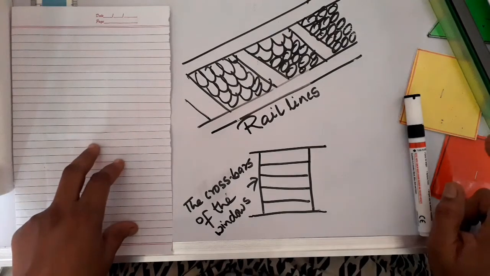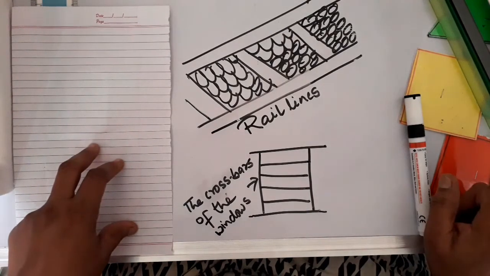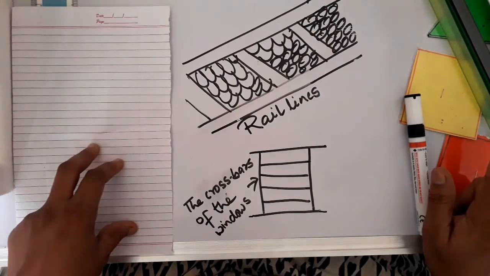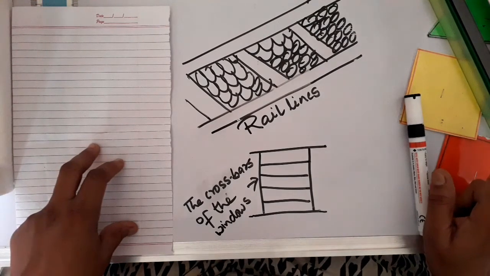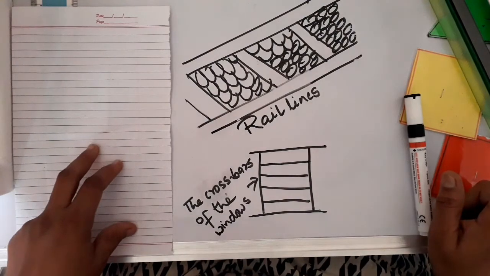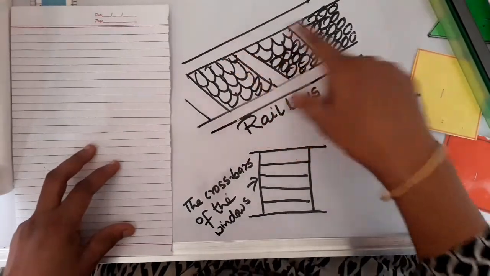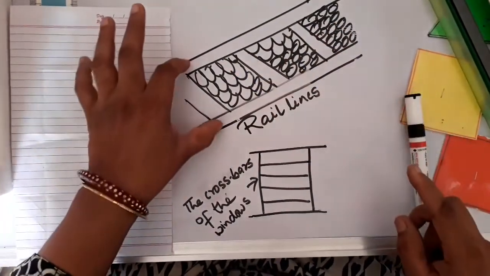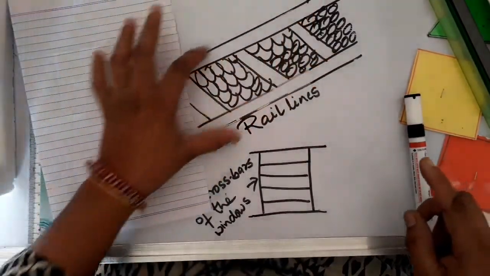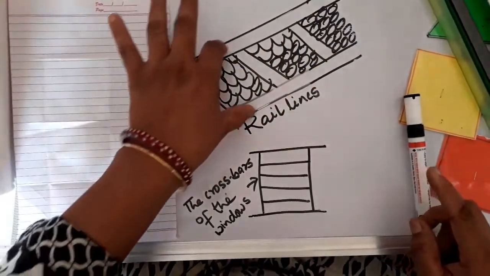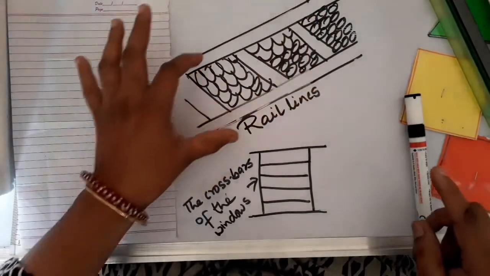So what is the definition of parallel lines? Two or more lines are said to be parallel if they do not intersect each other even on extending in both the directions. Okay, here you can see the railway lines. These lines will never meet each other. These lines are called parallel lines.